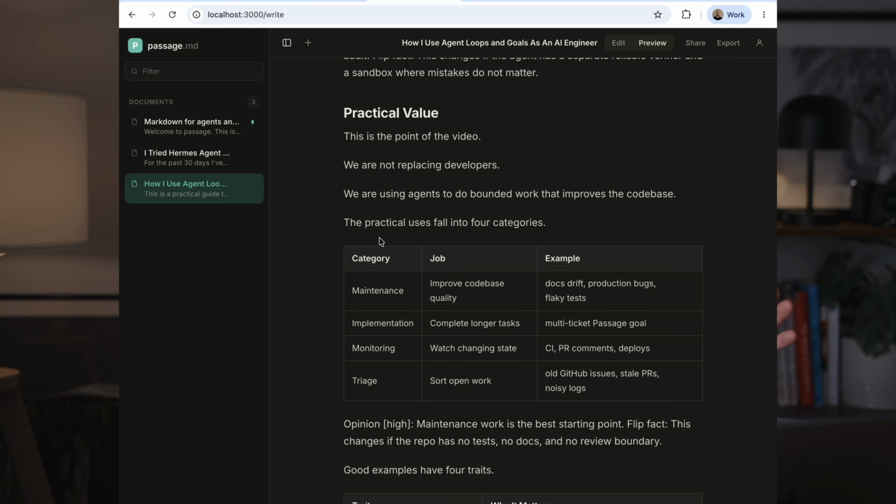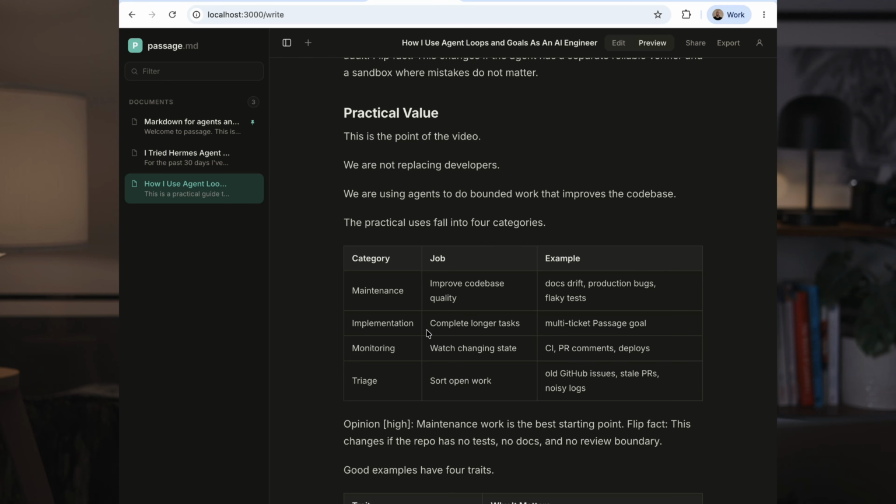One of the things that people often criticize when it comes to loops is that they say that this is hype and there's no use case for this. There are a couple of categories where I think that loops and goals make a lot of sense. The first one is maintenance, right? I don't think anyone can argue against using AI agents to make your code better. This is just a no-brainer use of AI agents, in my opinion. If you can use AI agents to improve the security, the quality of your documentation, the quality of your code, I can't think of any reason why you wouldn't do this.